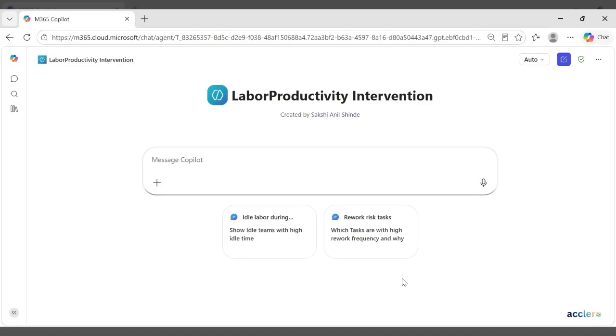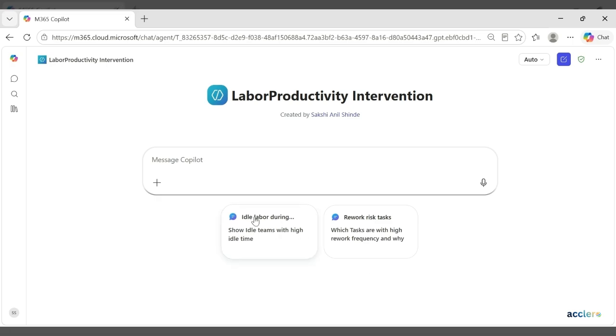This is the labor productivity intervention agent. So even when the teams are fully staffed and demand is stable, the productivity can drop during the execution. The issue is not the effort but the inefficiency, like the idle time imbalance and the repeated rework. So this agent will detect these issues early and recommend the immediate action to improve the labor productivity.